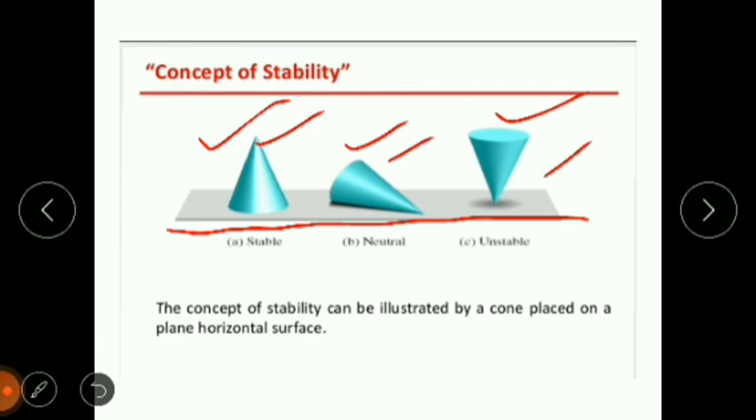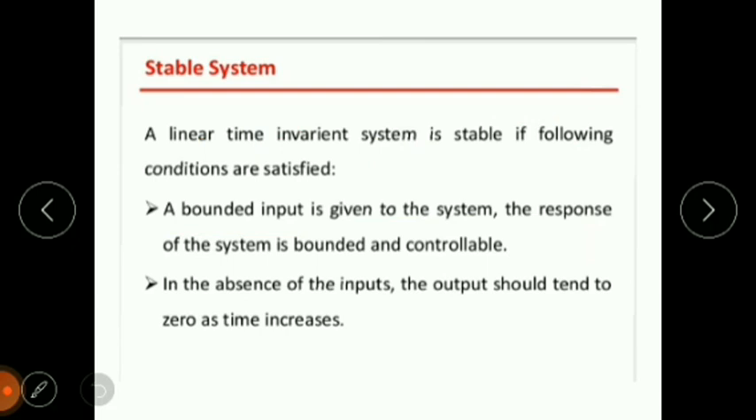In control systems, stability relates to time invariant and time variant systems. We will understand this concept in control systems in further slides. Stable system: a linear time invariant system is stable if the following conditions are satisfied. These two conditions must be satisfied for a system to become stable. The first one is that for a bounded input, a bounded output response should be there. A bounded input is given to the system, and the response of the system is bounded and controllable.